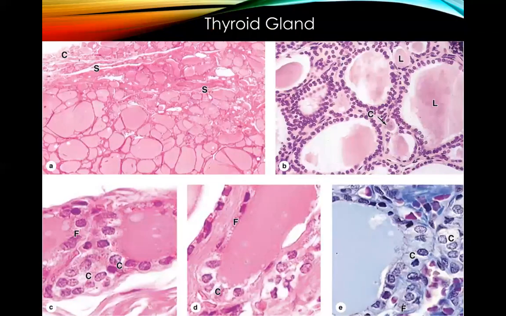Okay, so as mentioned a while ago, these are the simple cuboidal epithelial lining of the thyroid follicle. What is found in the middle, in the lumen, is the thyroid colloid. Thyroid colloid content is your thyroglobulin, which is the precursor of your thyroid hormones. F here stands for follicular cells.